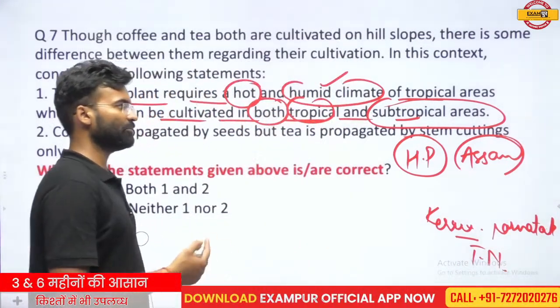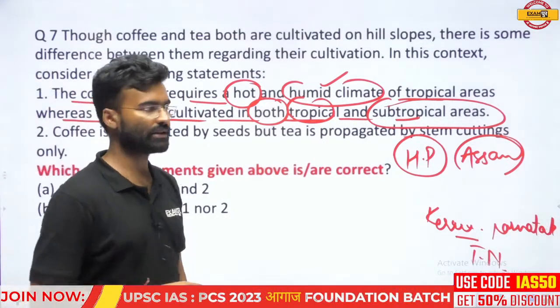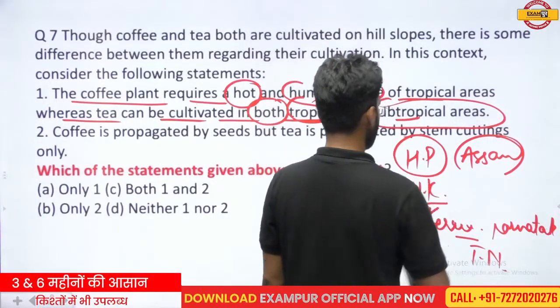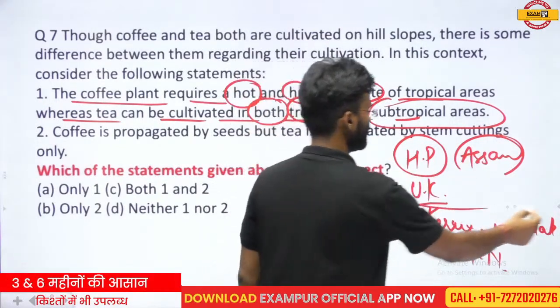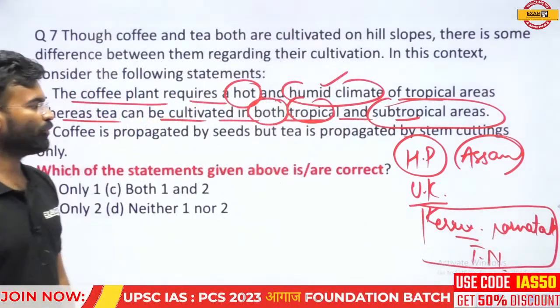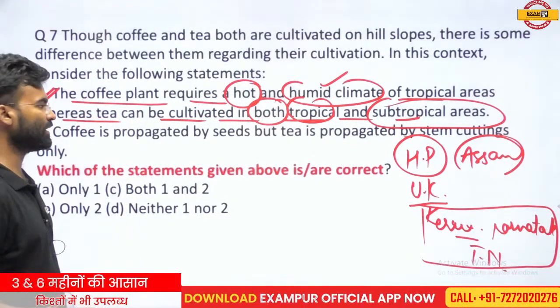So tea can be planted in both regions, tropical as well as subtropical, because Himachal Pradesh is in the subtropical, Uttarakhand is in the subtropical, Assam is in the subtropical, and these other states are in the tropical. So on the basis of this point, you can make it correct. This statement is correct.